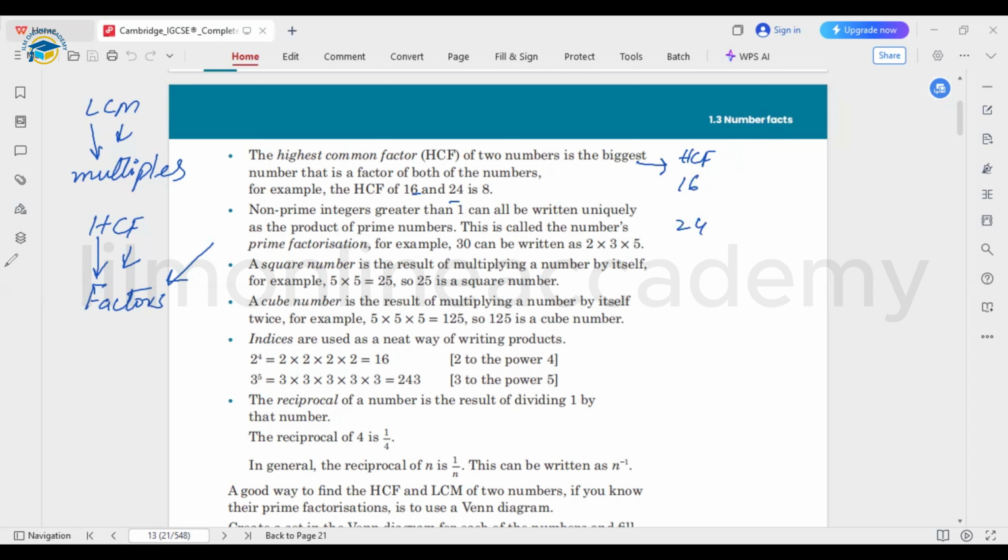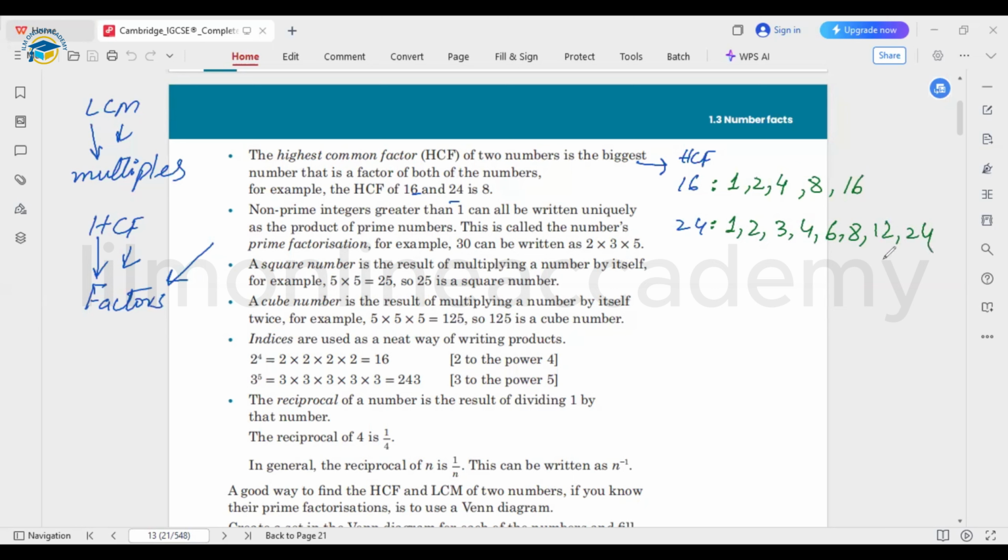So first we need to write down the factors for both 16 and 24. The first factor for 16 would be 1, as 1 is the factor of every number, then 2, then we are going to have 4. After this, we are going to have 8 and 16 itself. So these are all the factors for 16. If we talk about 24, we have the factors 1, then 2, then 3, 4, 6, 8, 12, and number 24 itself.